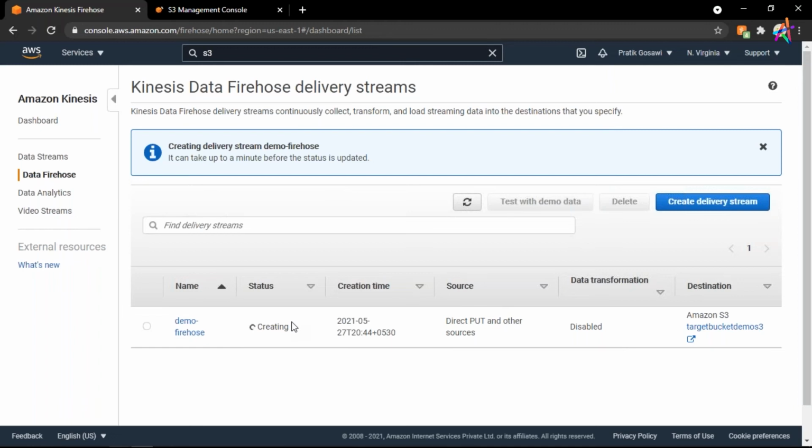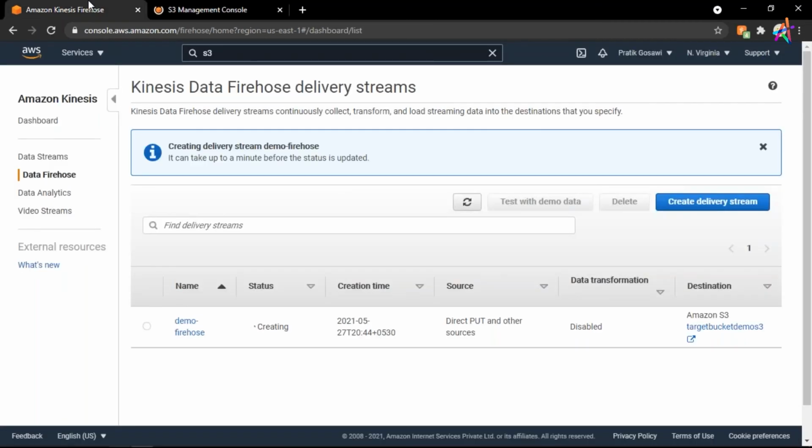Once it gets created, I will send some demo data, not real data, to Data Firehose. Then we will see that our data is being collected here in S3. I don't know why my internet is so slow right now.